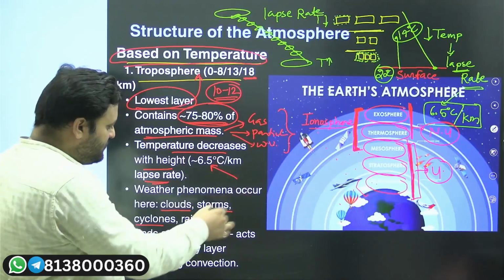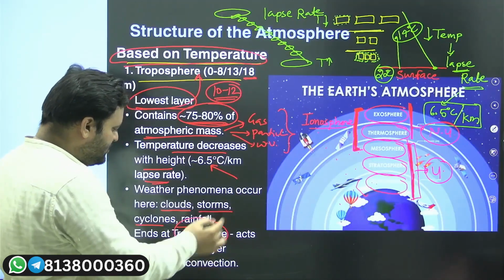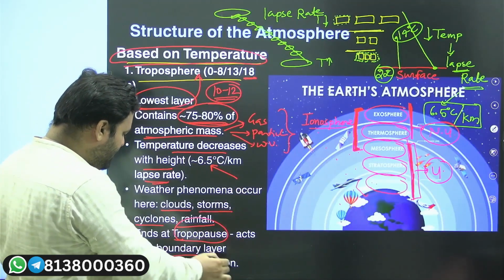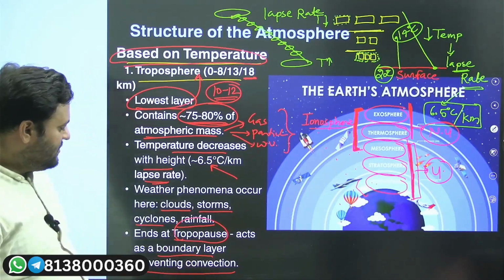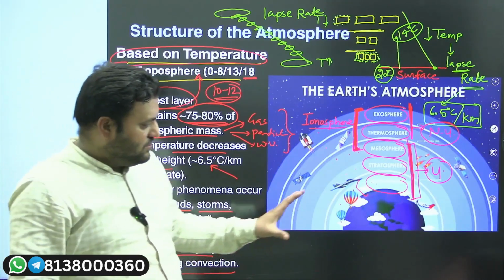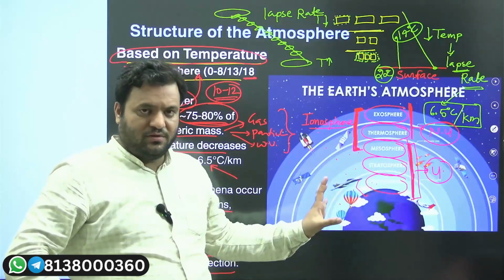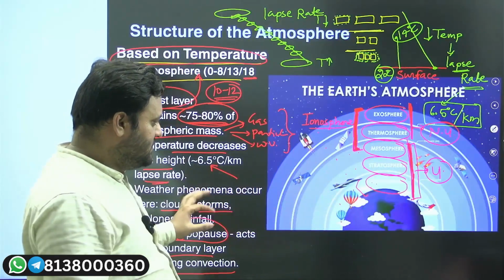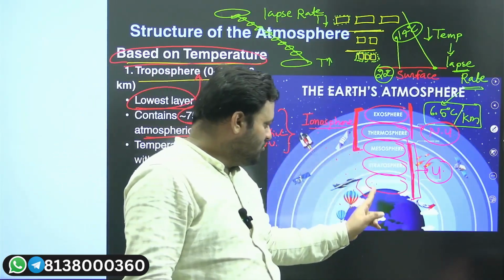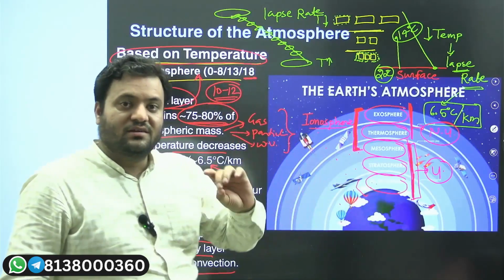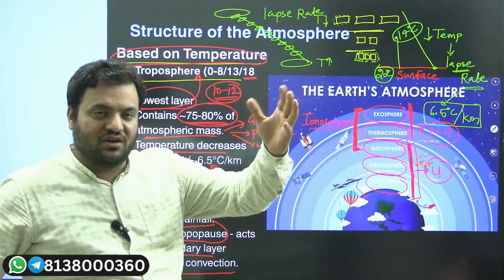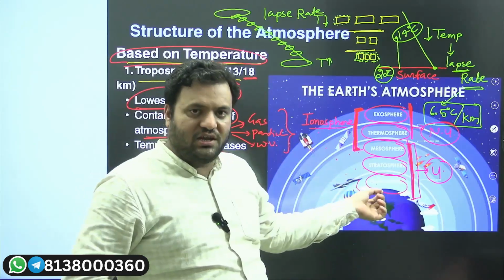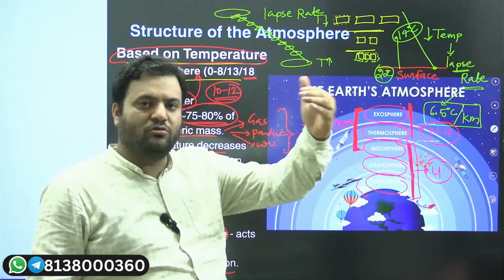And yes, the troposphere will end at a tropopause. The tropopause acts as a boundary layer, and convection will also be confined to the troposphere. Just like the mantle convectional currents, we also have convection in our atmosphere itself. You'll get to know about it in the pressure topic.